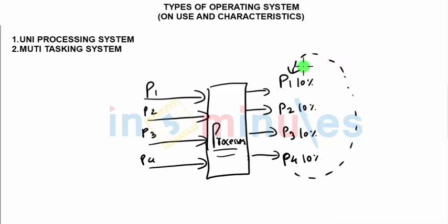We will start with P1 again. Now the same stuff would be repeated, and this time we would perform the next 10%. That means now this would be 20% completed, 20% completed, 20% completed, 20%, and so on till all the tasks are over. As we move forward, the queue will definitely go down.